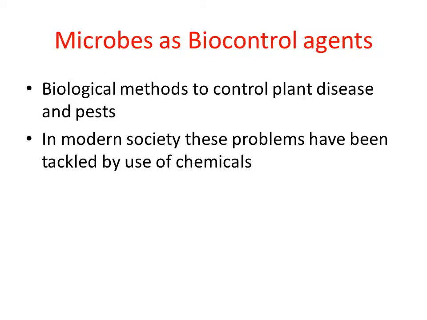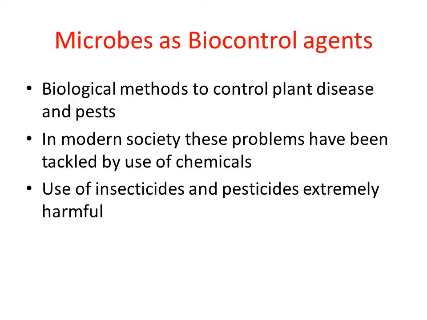But depending on chemicals to reduce the number of pests is very harmful to the soil, because continuous spraying of chemicals is not good. It causes soil pollution and air pollution, and it also pollutes the fruits, vegetables, and crop plants, right? So the use of insecticides and pesticides is extremely harmful.